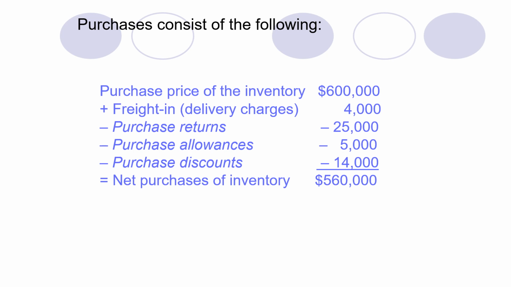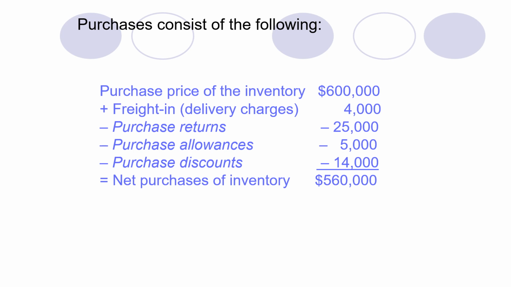After that we have to deduct certain items, first of all your purchase returns. Purchase returns are those items which you have returned to your supplier, or any other body from which you have purchased these items. It might be possible that there are certain defects in that item, or you don't need that item anymore, or any other reason, due to which you have returned certain items to your suppliers. So you have to deduct the amount of those things which you have returned to your suppliers.